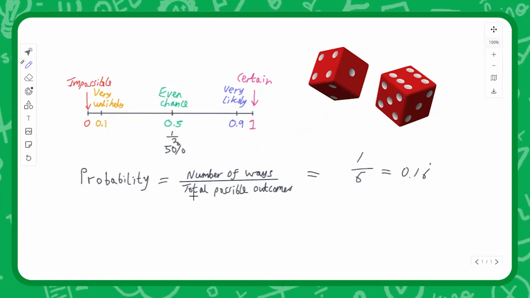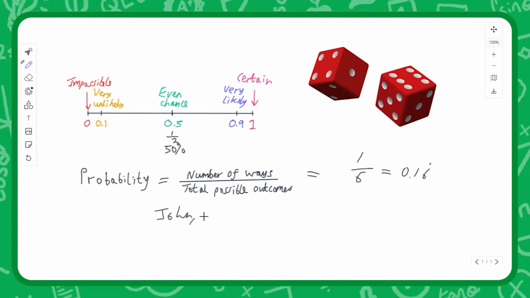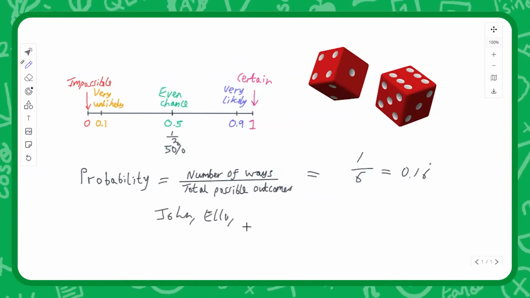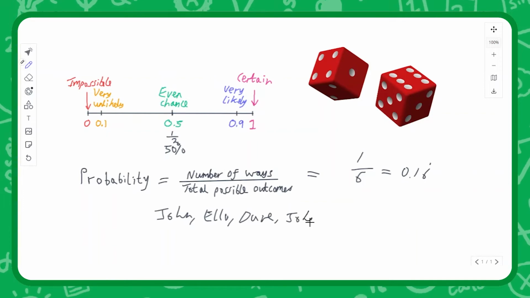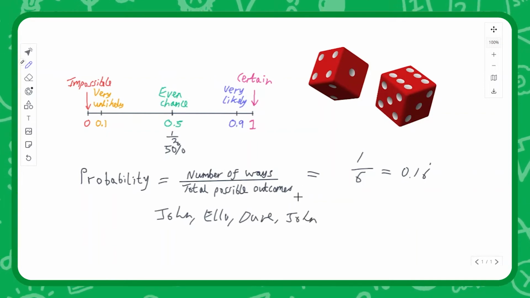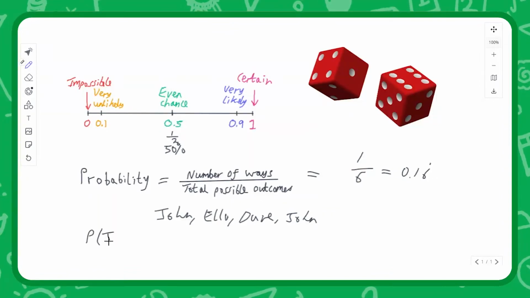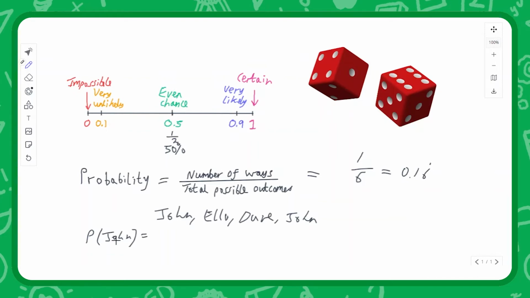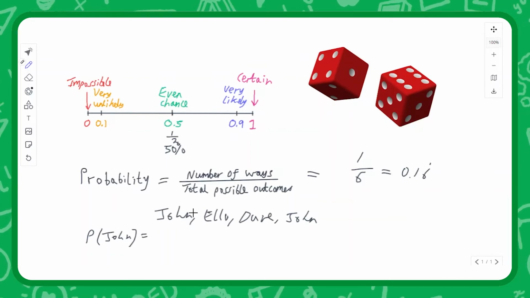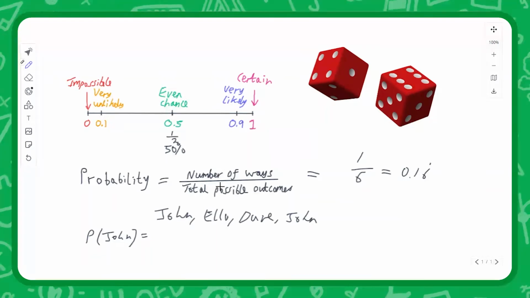Let's say we have a list of names instead. Let's take John, Ella, Dave, and John again. What is the probability? And probabilities are often written as P with brackets like this. What is the probability of, in this list, we're going to choose something at random, what's the probability we land on John?